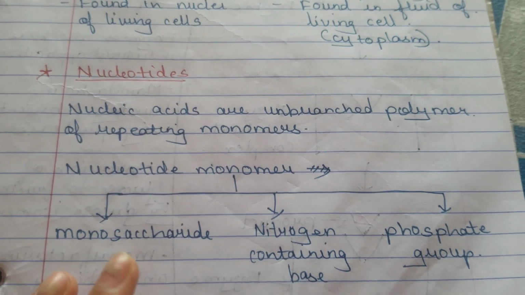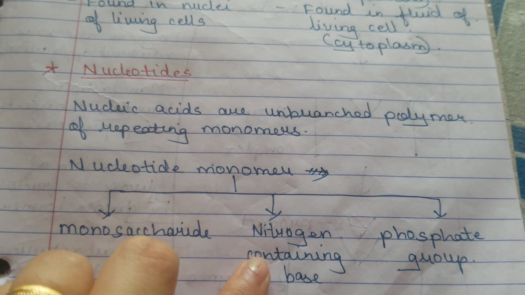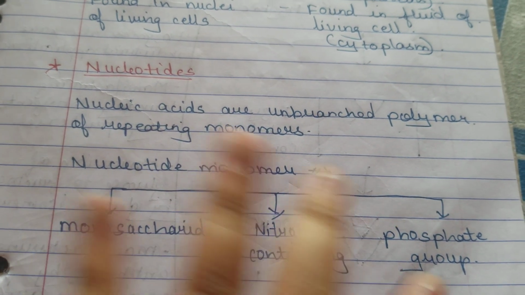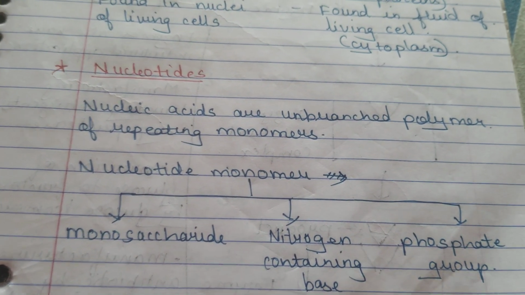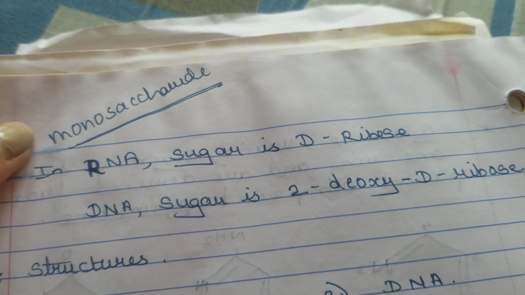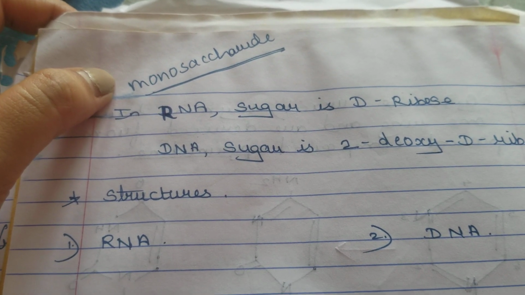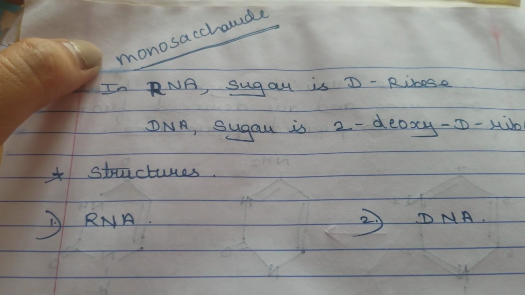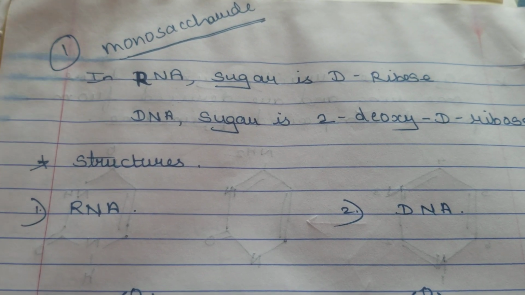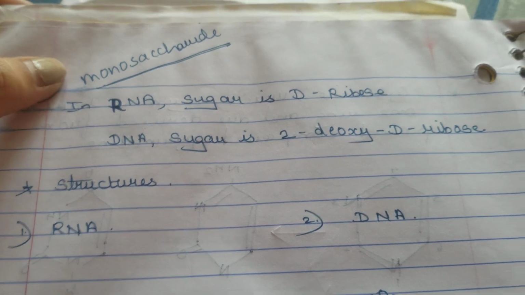Now we will see which kind of monosaccharide is used, what kind of nitrogen bases are used, and which phosphate group is used to form this nucleotide monomer. So first we move on to the monosaccharide. We know that a monosaccharide is that sugar which will not undergo hydrolysis and is not going to give you any other smaller sugar unit, right? Monosaccharide is the least sugar unit.